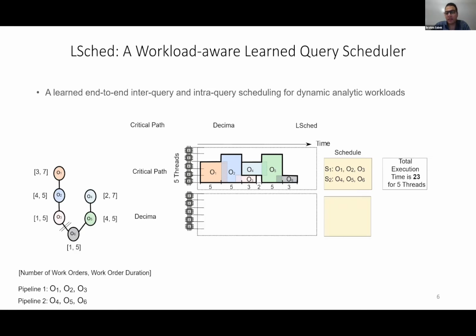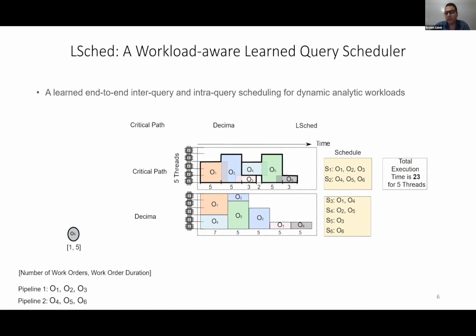In this case, the learned approach that we have doesn't consider any pipelining. However, it still provides efficient packing for the operators in order not to waste the execution resources. So it starts with O1, O4, then runs O2 and O5, then runs O3, and then O6. In this case, the total execution time will be 27. It's still a bit higher than the critical path because it doesn't provide any pipelining.